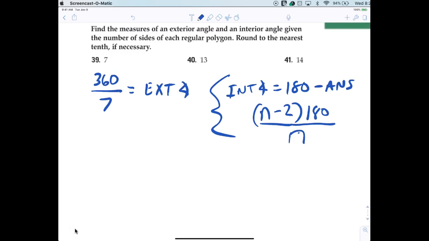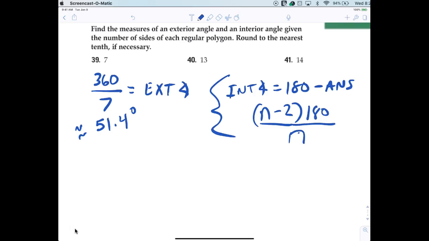All right? So the first thing we're going to do is find the exterior angle by doing 360 divided by 7. And that was roughly what? 51.4. About 51.4 degrees, roughly. Now I want you to do 180 minus that. And what is that?